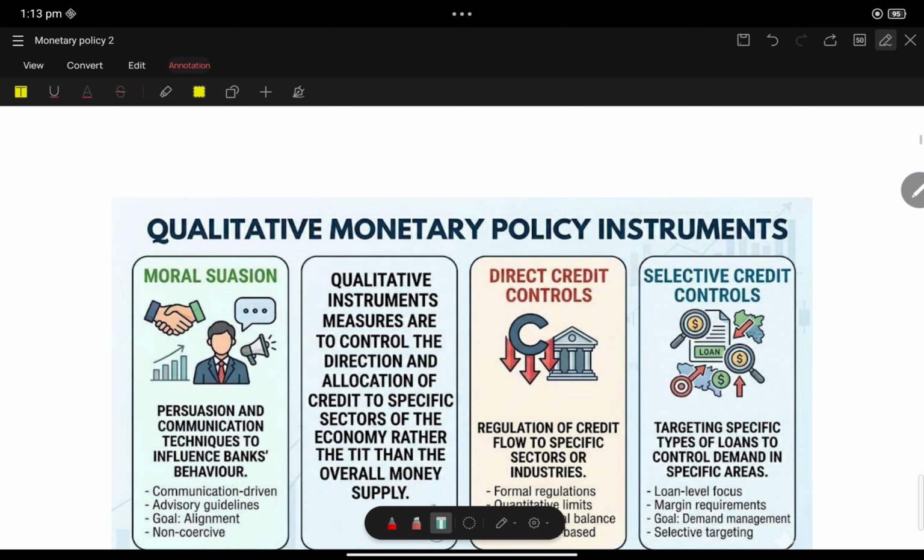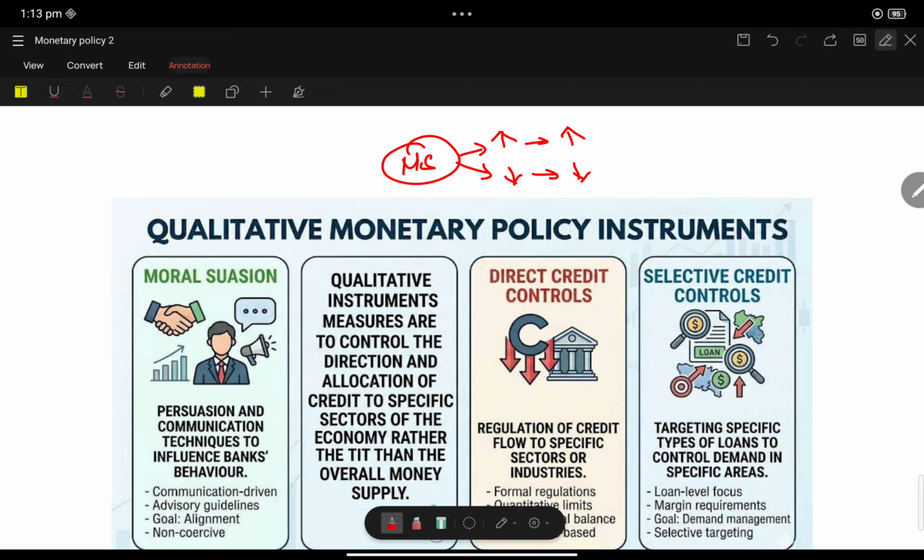See, it's very simple. There is only one thing: that is money supply. Money supply is a common theme. If money supply increases, then inflation increases. If money supply decreases, then inflation will decrease. Now, under this, some instruments are there.